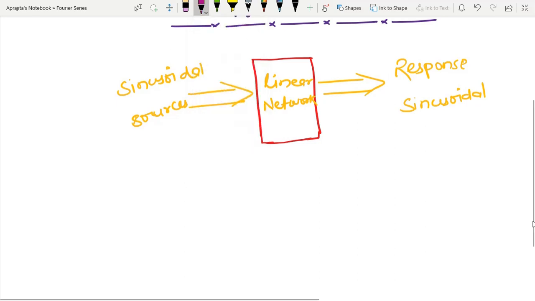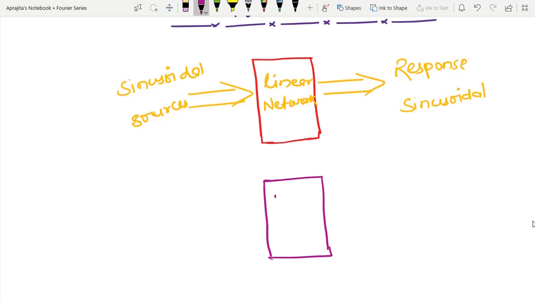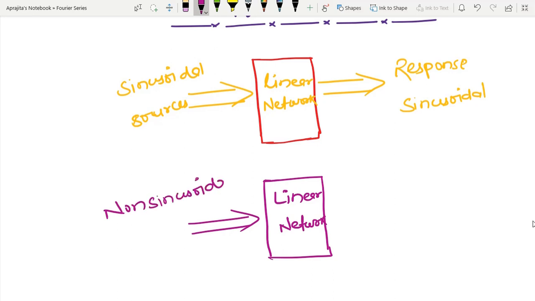So I have the same linear network, and now I am going to apply non-sinusoidal sources and see the response.